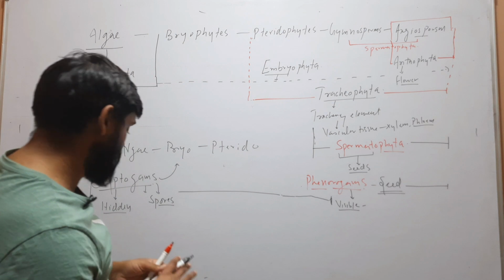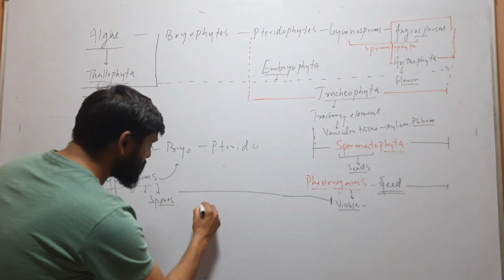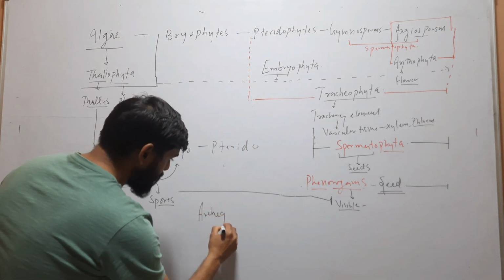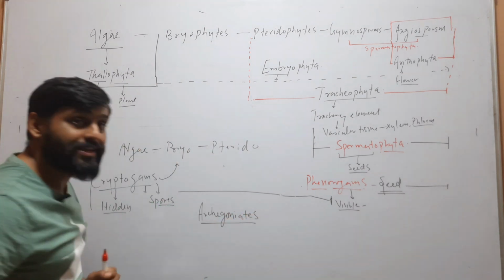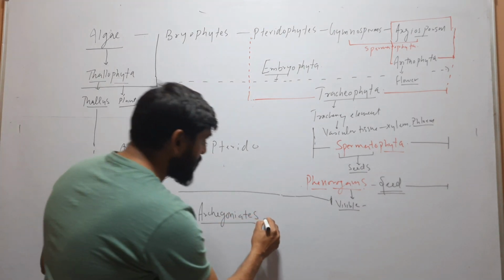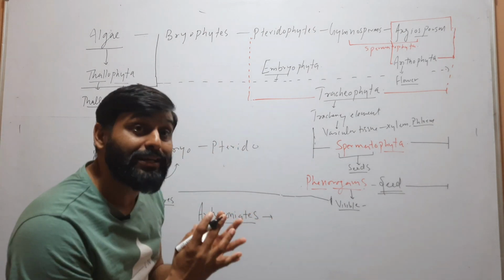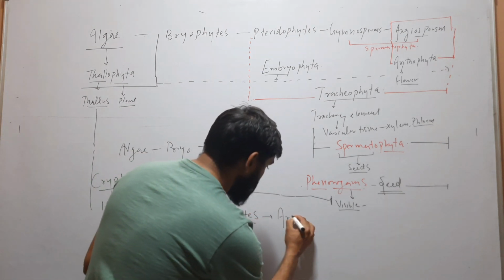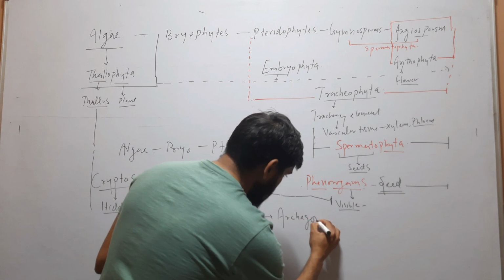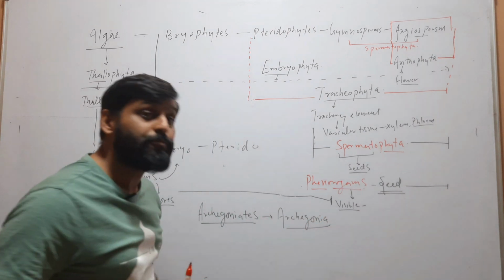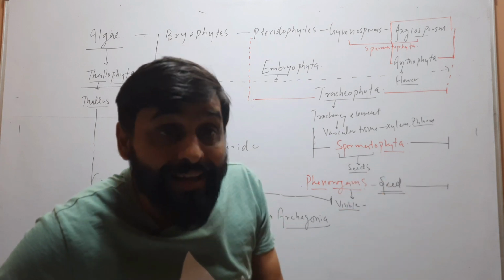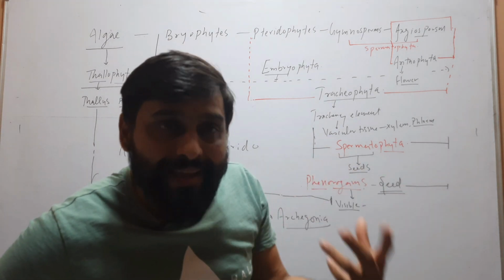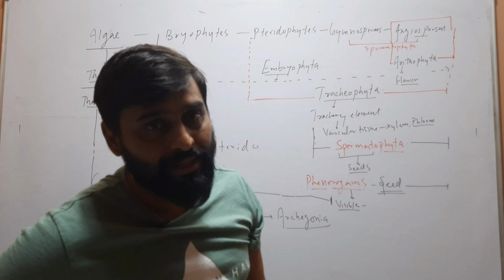Our last term is archegoniates. Archegoniates means organisms in which formation of archegonia occurs. Archegonia is a female reproductive structure that is flask shaped, in which egg, ventral canal cell, neck canal cells, neck cells and venter are present.